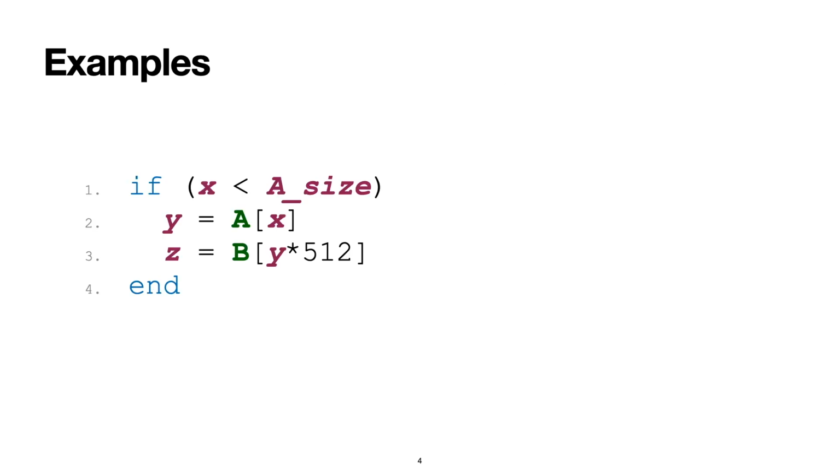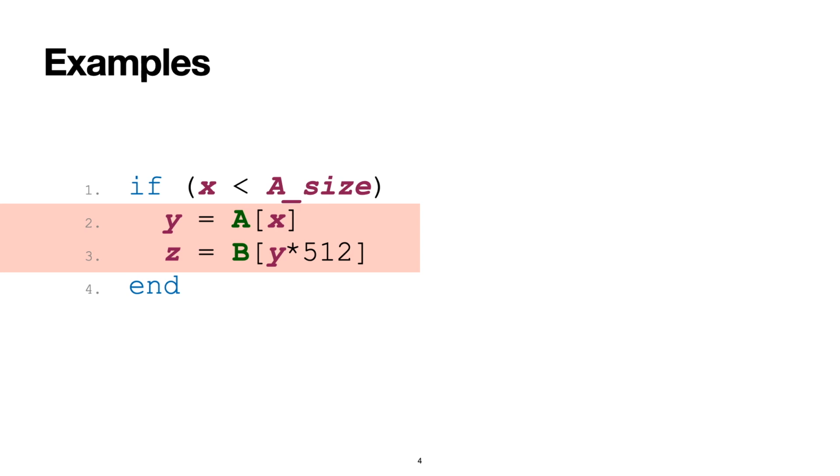This is a standard Spectre v1 snippet. When executing the branch instruction, the processor might speculate on the branch outcome and continue the execution based on this speculation. For instance, if X is out of bound, the processor might anyway speculatively execute the memory accesses, which results in leaking an arbitrary memory location, pointed by A of X here, through the data cache.